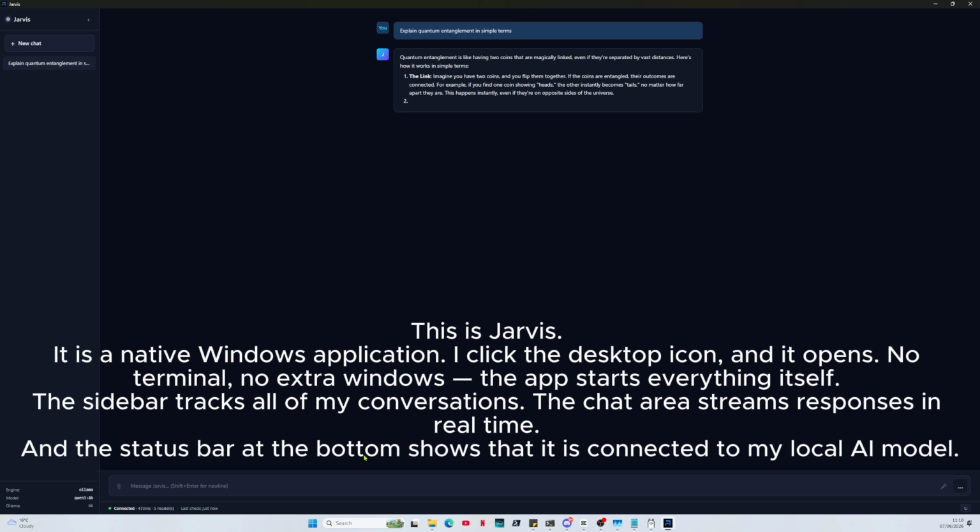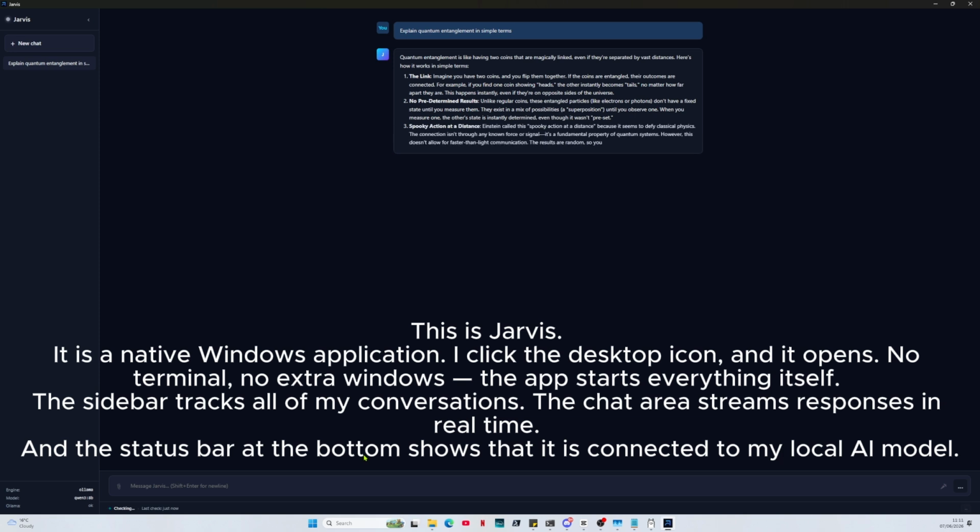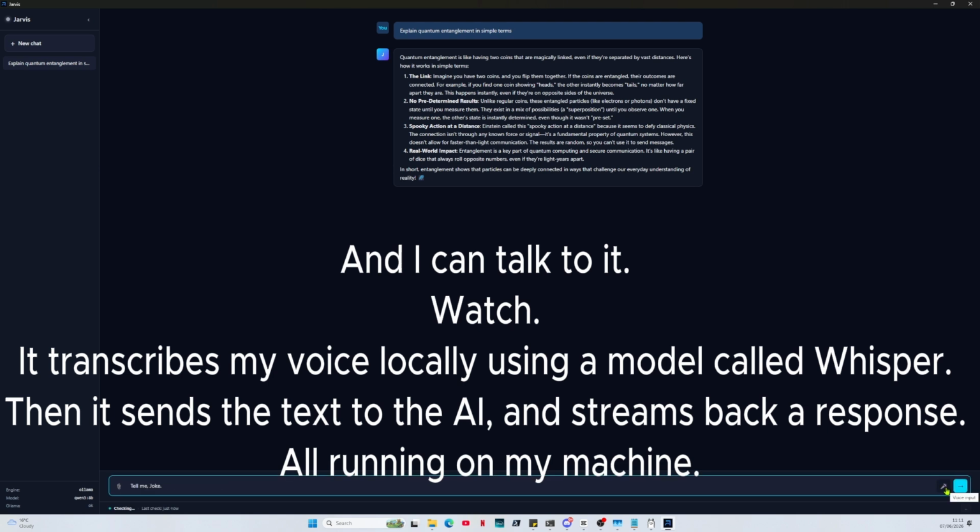This is Jarvis. It is a native Windows application. I click the desktop icon and it opens. No terminal, no extra windows. The app starts everything itself. The sidebar tracks all of my conversations. The chat area streams responses in real time, and the status bar at the bottom shows that it is connected to my local AI model, and I can talk to it.